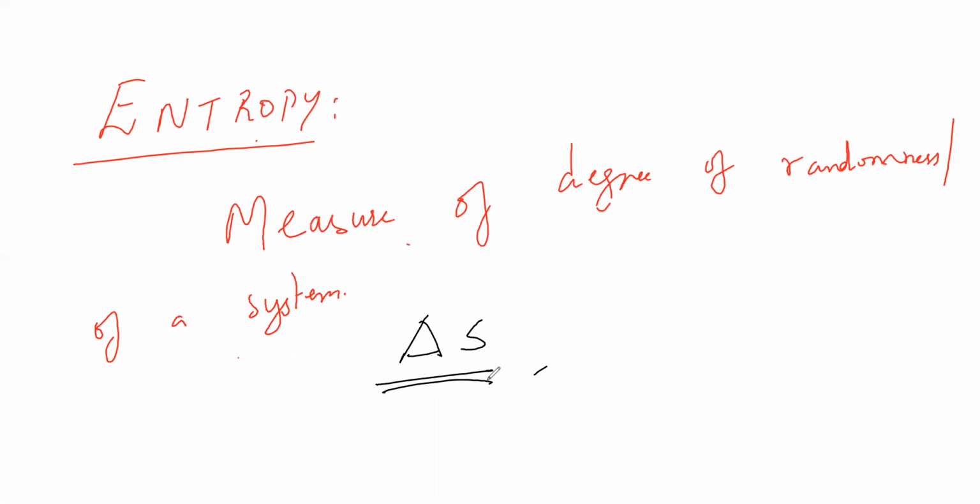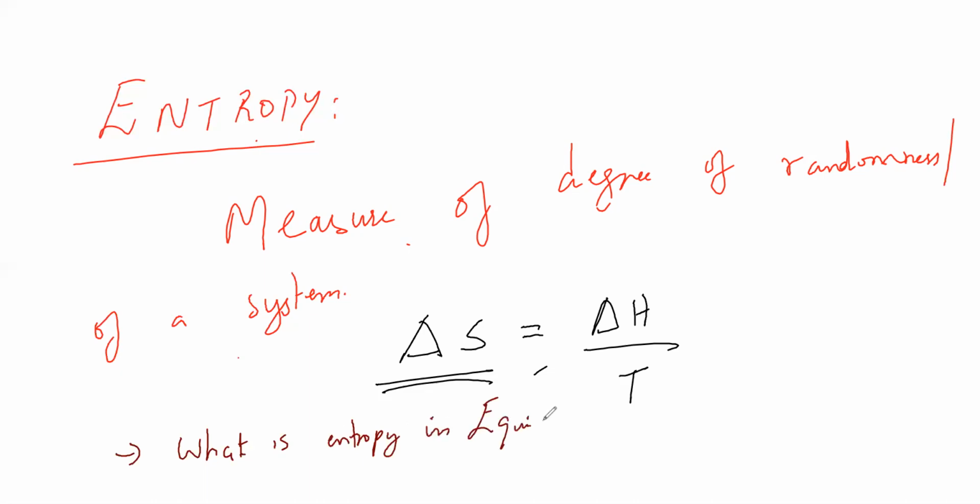And there is something called change in entropy. Delta S means change in entropy, that is delta H by T. And one of the entrance questions they can ask is, what is entropy in equilibrium? They can ask this kind of question. The answer is delta S is equal to 0.